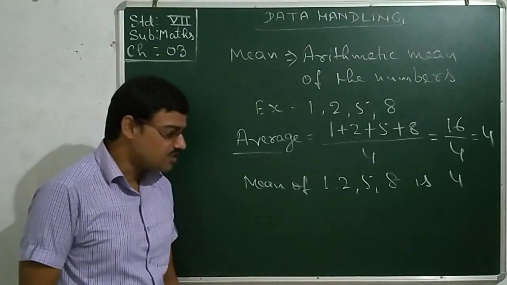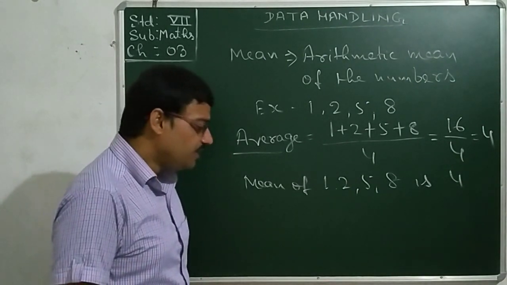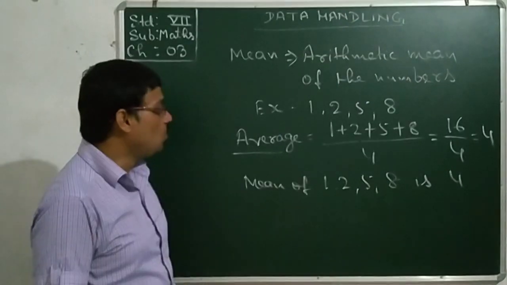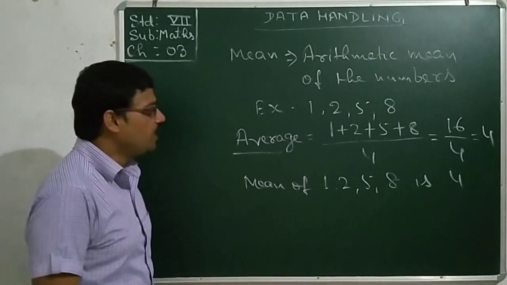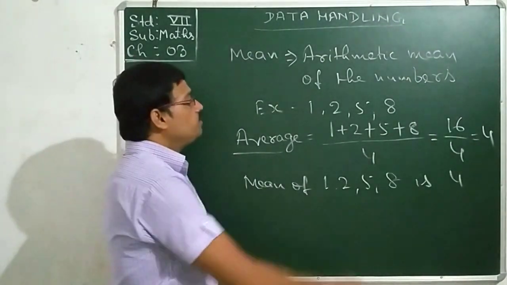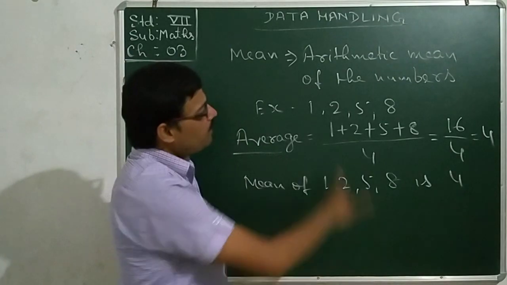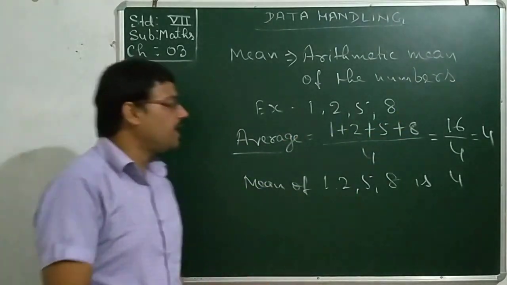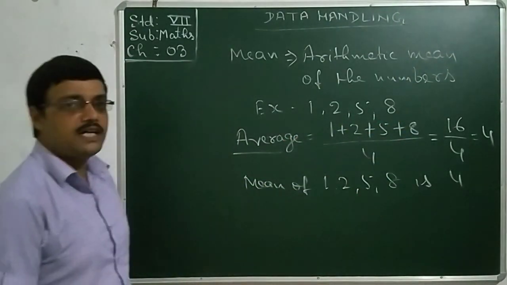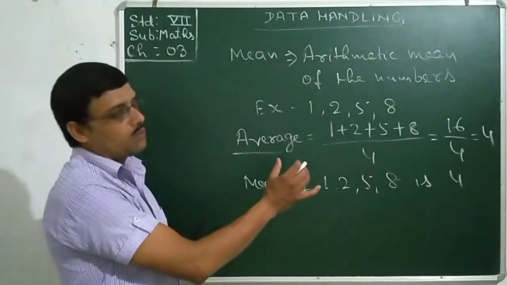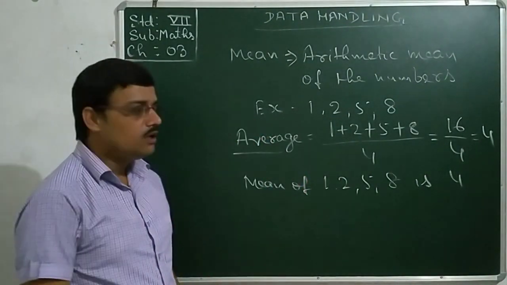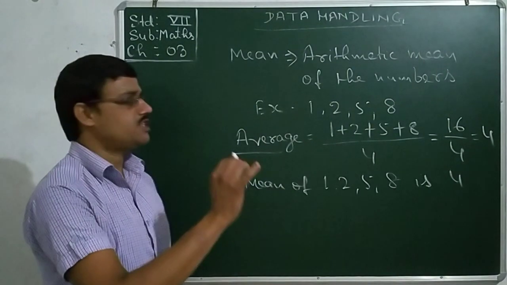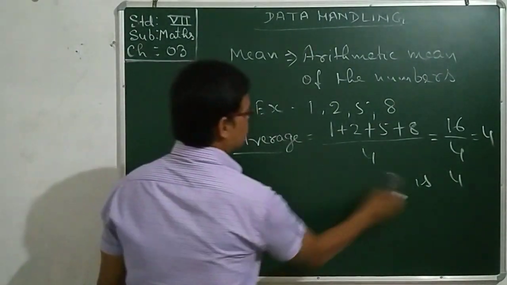In the NCERT we need to only know the median of ungrouped data. Assume that many numbers are given and we need to find the median of those numbers. That means we need to find the middlemost value if you arrange them in ascending or descending order. How? Let us see.